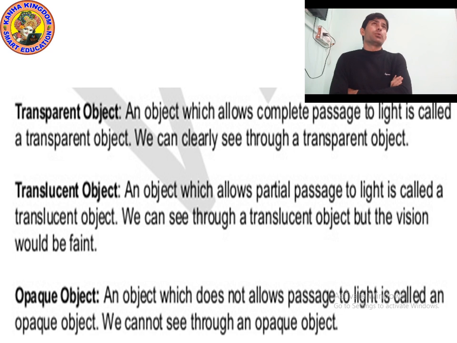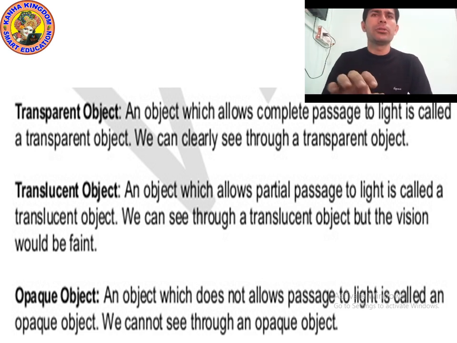On this basis we can divide objects into three categories: transparent objects, translucent objects, and opaque objects. So what are transparent objects, what are translucent objects, and what are opaque objects? Let's study about them. Then I will also show you some more examples related to these topics.